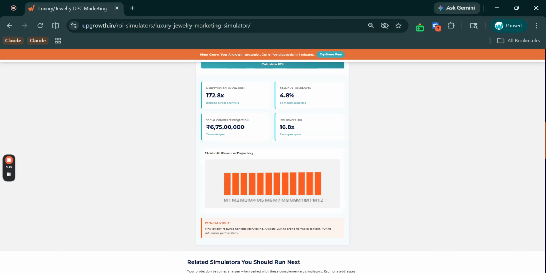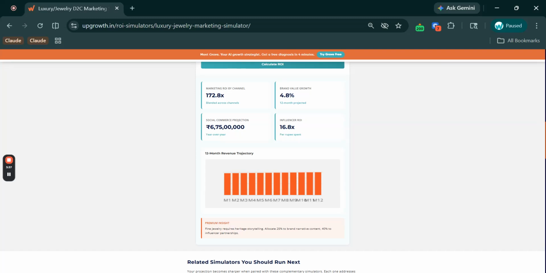Number third, social commerce projection. 6 crore 75 lakh year over year. Now, over 6 crore in social commerce revenue. This reflects the Instagram and Pinterest driven discovery to purchase journey that fine jewelry buyers increasingly follow these days, especially in the 25 to 48 segment.